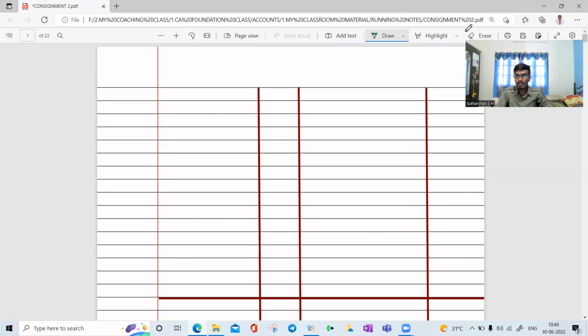Shall we prepare the working note? Shall we prepare the consignment account for this? Yes, ma'am. Consignment account, put credit, debit. The particulars, the formalities, rupees, you can easily put. Okay, tell me, to goods sent on consignment account.